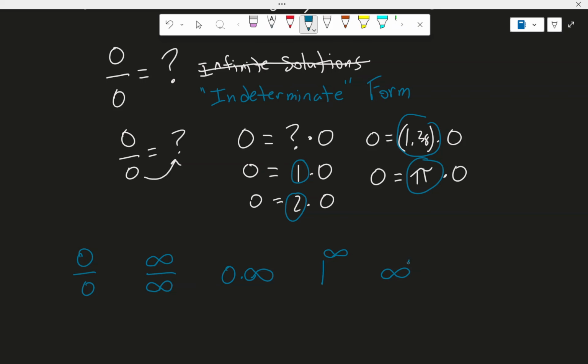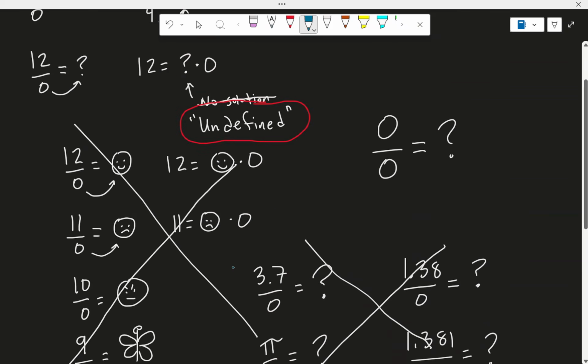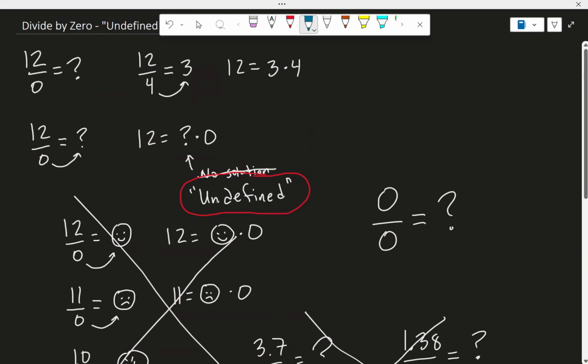What about infinity to the 0 power? You were often told that anything to the 0 power is 1. Well, not exactly anything. Also this, what about 0 to the 0 power? If you have nothing to the 0 power, what would that be? I thought anything to the 0 power was 1. Well, this one's also interesting. So check out these other forms that are indeterminate forms. But for the most part, to wrap this video up, what we know is that when you divide by 0, it should be undefined.